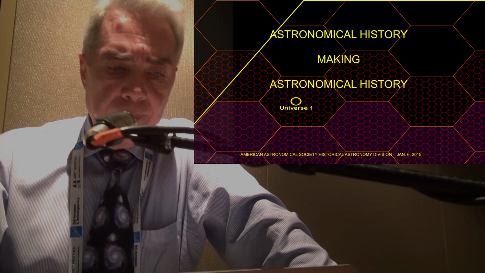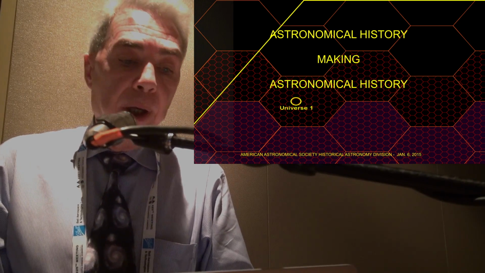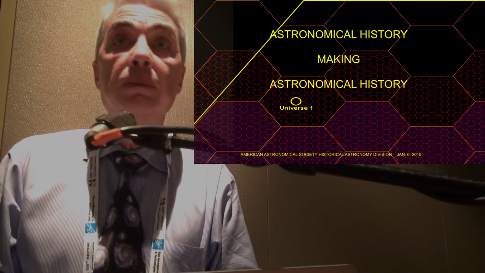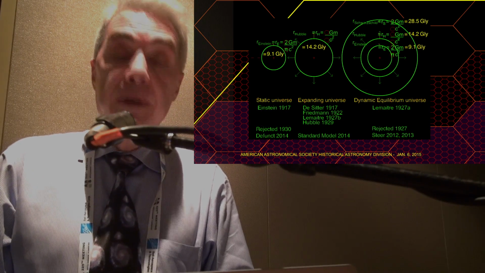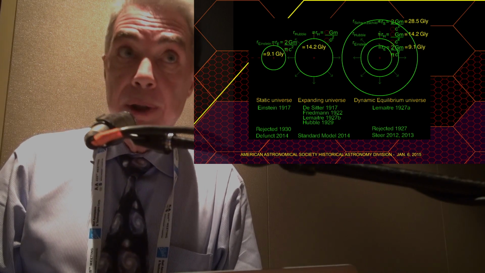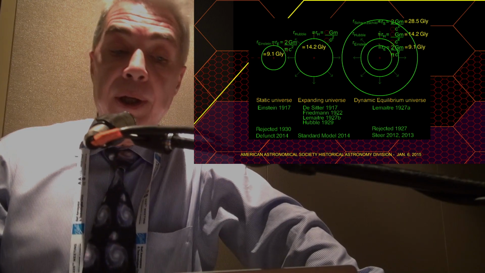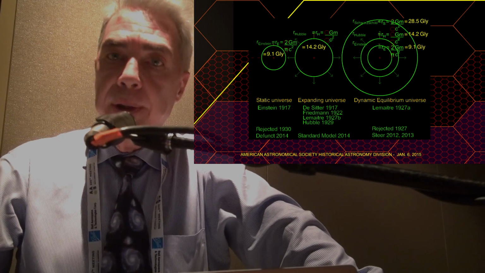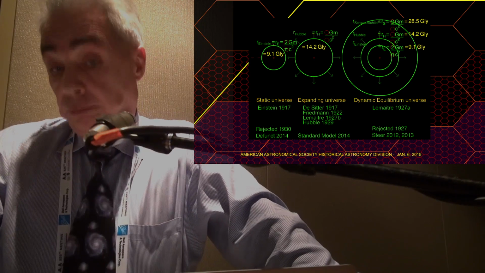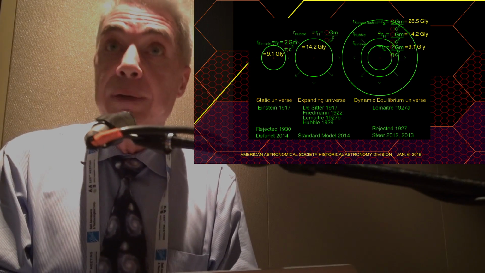So we're talking about using our astronomical history, making use in particular of Lemaitre 1927A, to go about making new astronomical history, by which I mean, ladies and gentlemen, a literal revolution in cosmology. It's a revolution because this is going to bring us full circle back to the realization and awareness that there is, in fact, an old model of general relativity of consequence that at first might seem more complicated to live with than the simple model we have today shown in the middle.